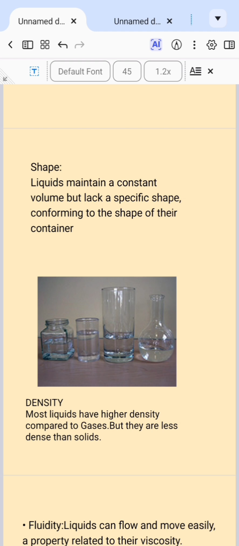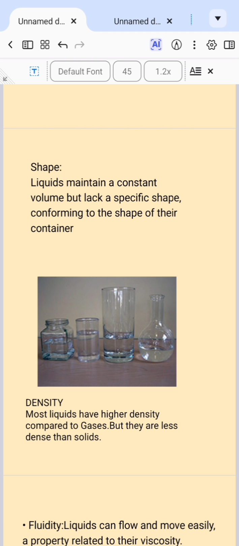This is a result of the hydrogen bonding between the hydrogen of one molecule of water and the oxygen of another molecule of water. This is responsible for the high density of water, as an example of a liquid.